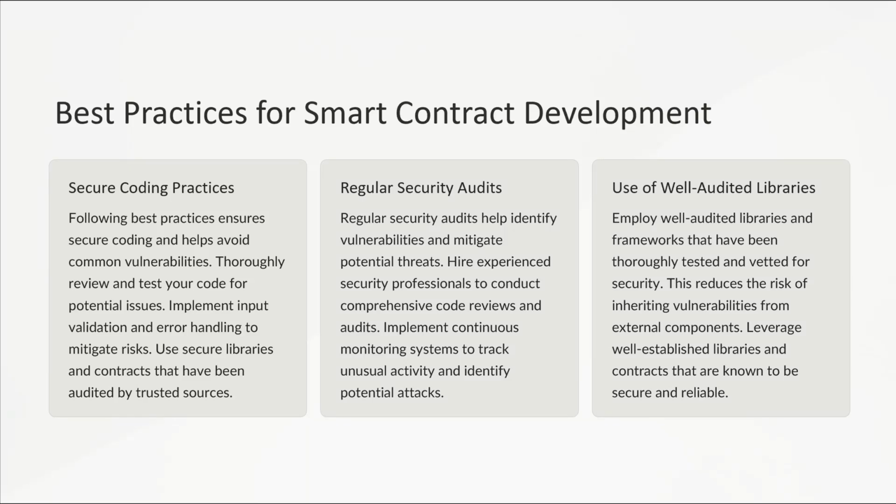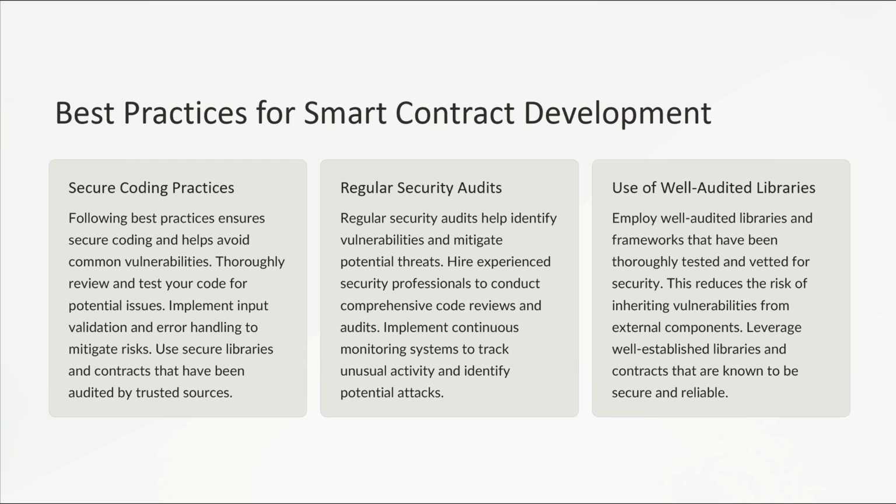Best practices for smart contract development. Following best practices ensures secure coding and helps avoid common vulnerabilities. Regularly review and test your smart contract code to identify potential issues. Implement input validation and error handling to mitigate risk. Use secure libraries and contracts that have been audited by trusted sources. Regular security audits help identify vulnerabilities and mitigate potential threats.